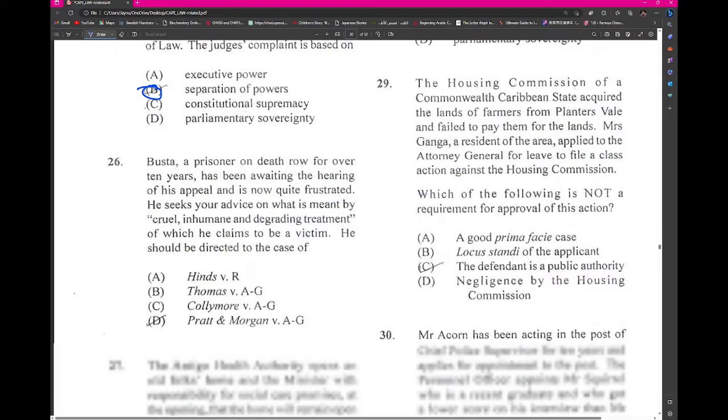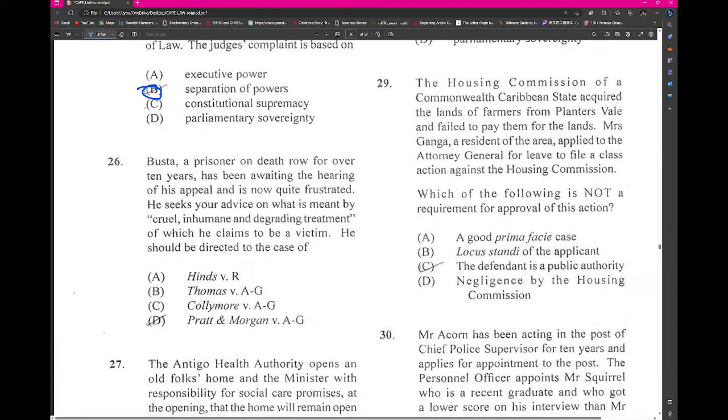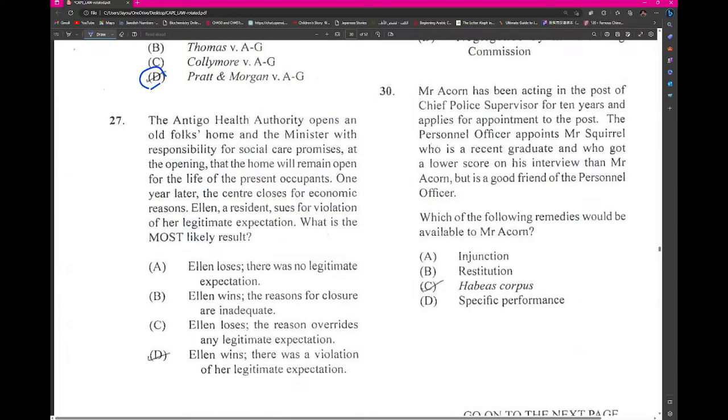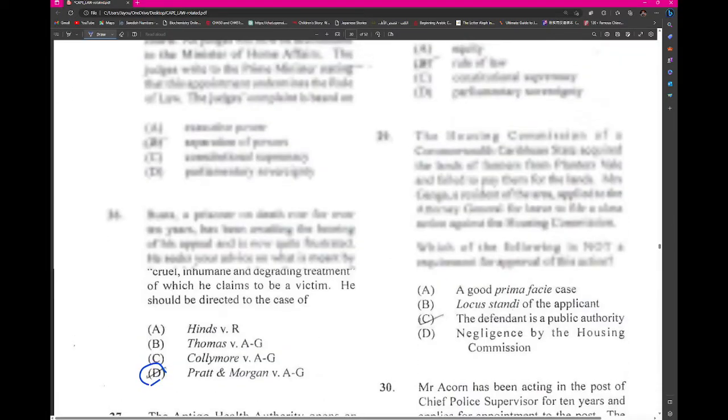Buster lives in frustration because he has a death sentence. Same thing happened for Pratt and Morgan versus Attorney General of Jamaica. And the Antigua Health Authority opens an old folks home and the minister with responsibility for social care promises that the home will remain open for the life of the present occupants. 1 year later, they said, you promised. There's a violation of a legitimate expectation. Alright?